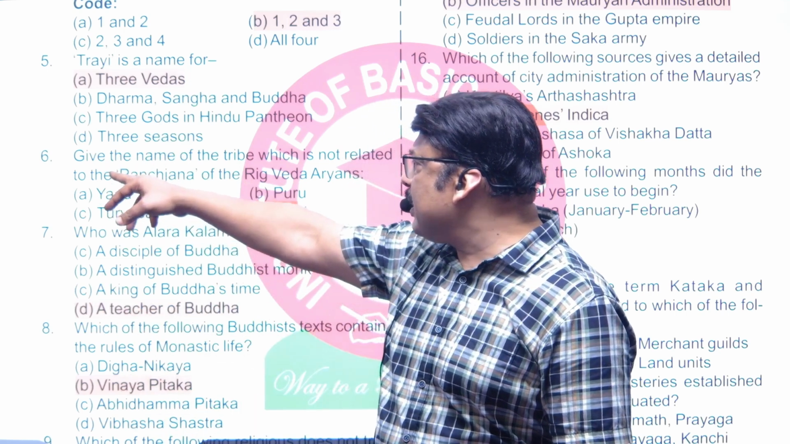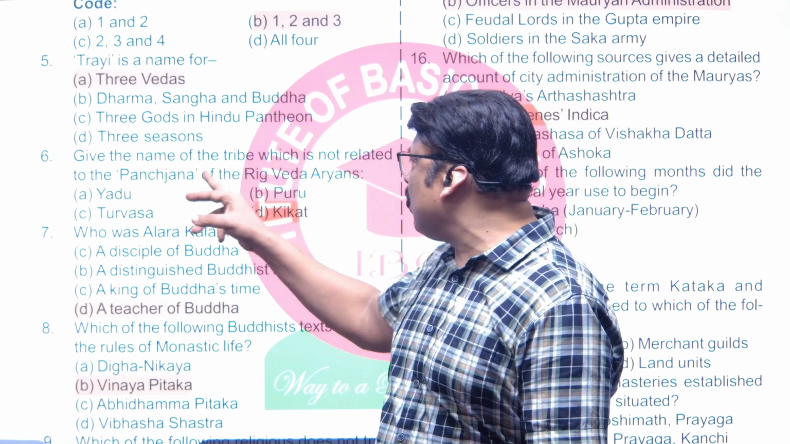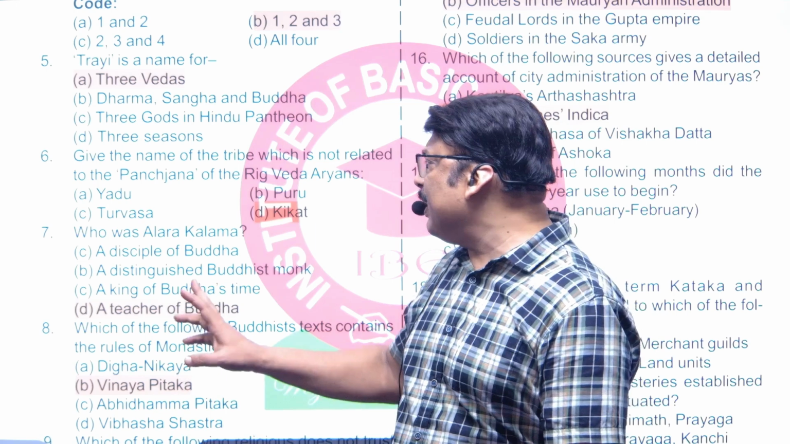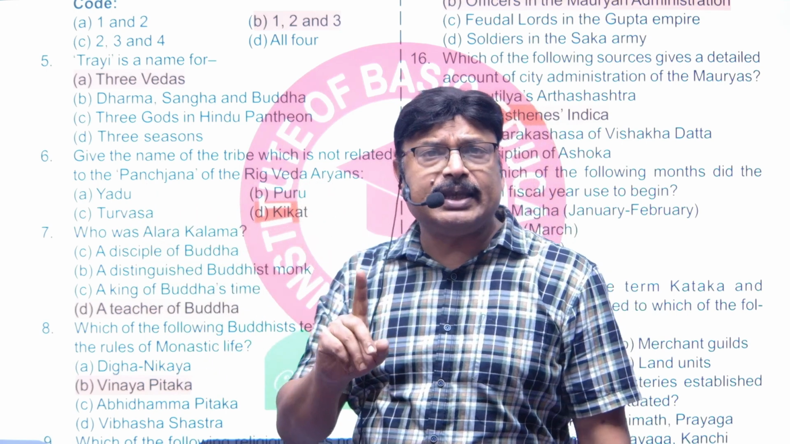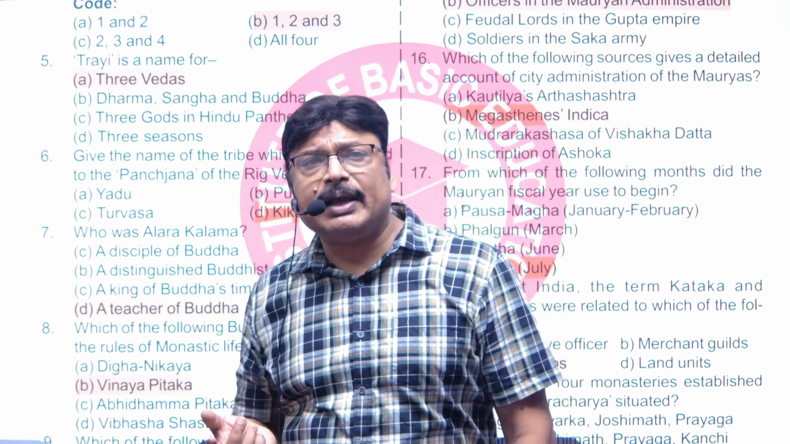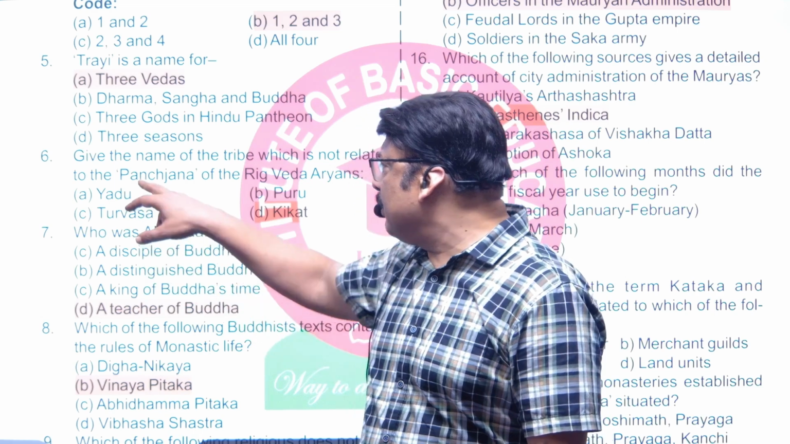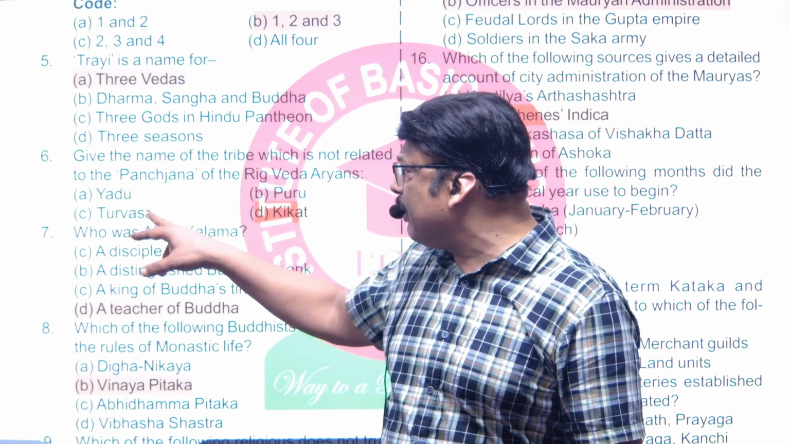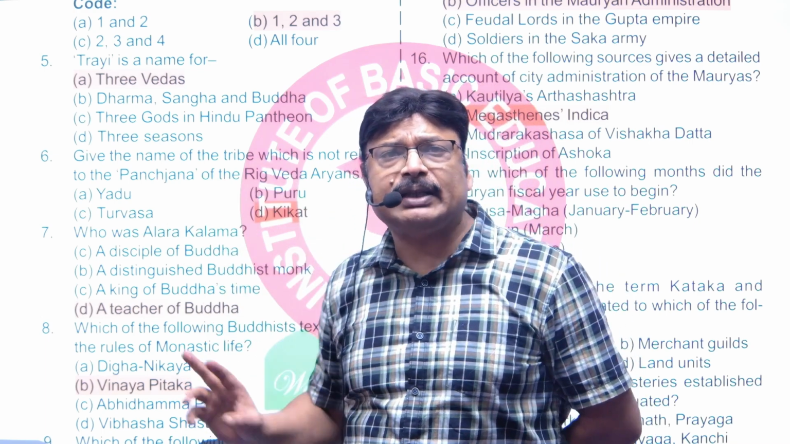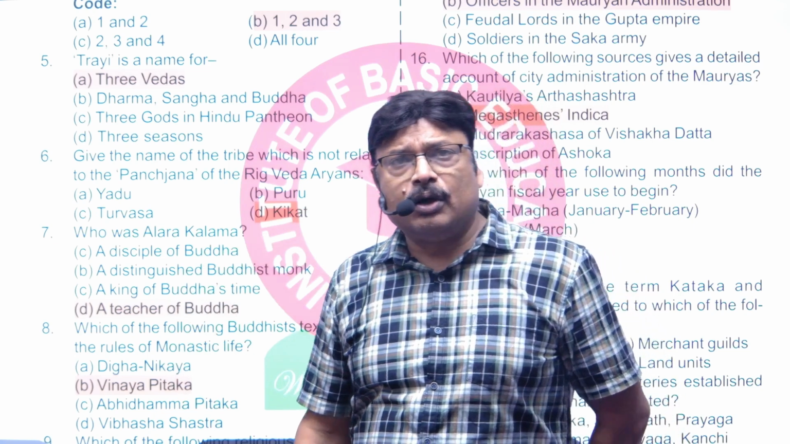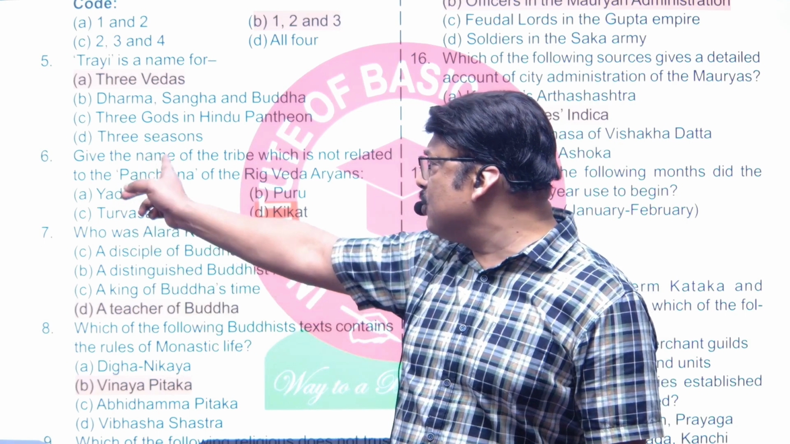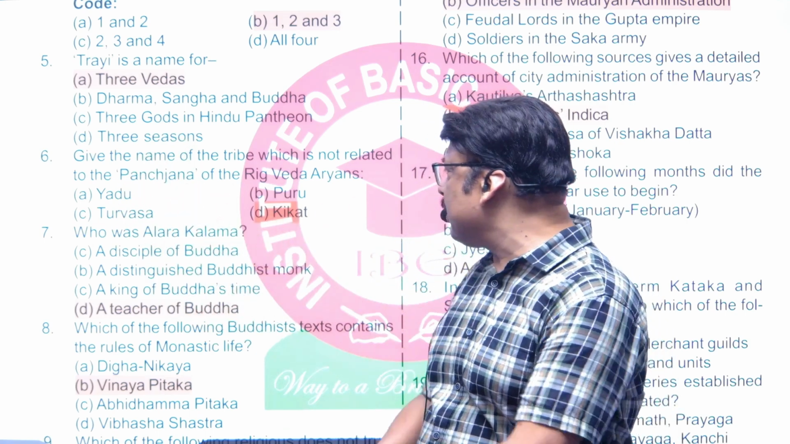Next, the tribe which is not related to Panchajan. Obviously we have 5 tribes: Yadu, Turvasa, Puru is there, but Kikat isn't there, right? 2 more tribes are there, which are Anu and Druhyu, और यहाँ पर जो 3 और जो tribe हैं वो Yadu, Puru and Turvasa हैं. Kikat इनमें से कोई नहीं था. That's why the answer is Kikat, right? Anu and Kuru, basically 2 more Panchajan tribes are there. So that's why Kikat won't be there.